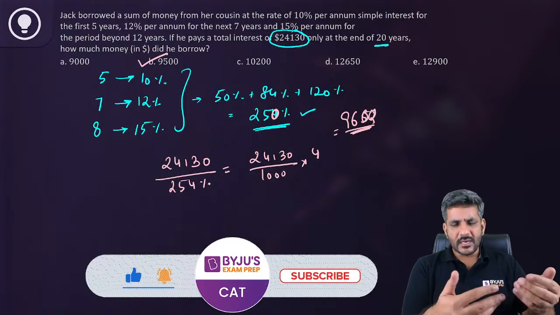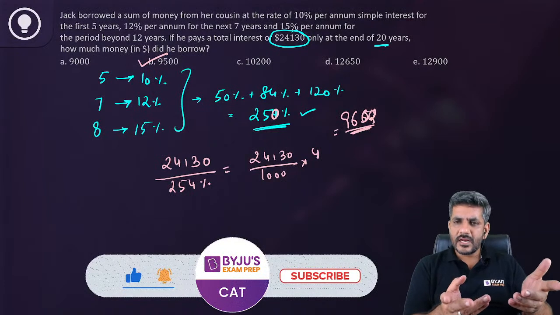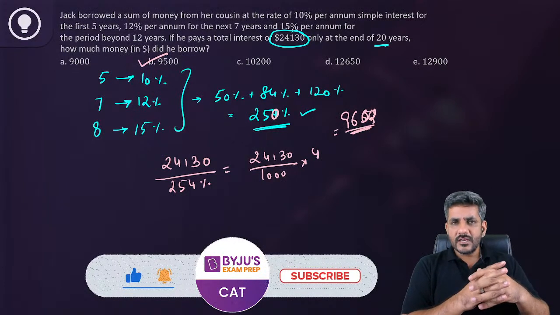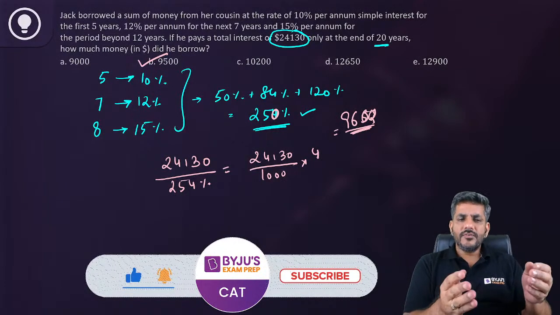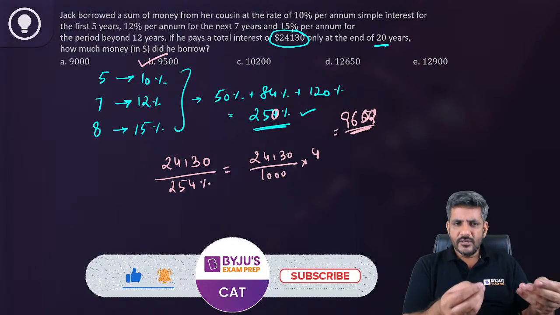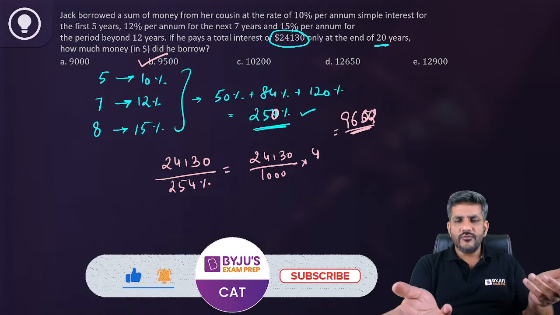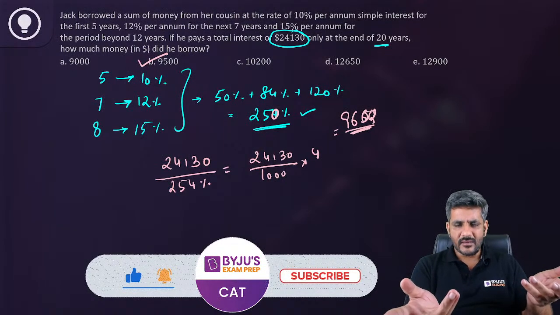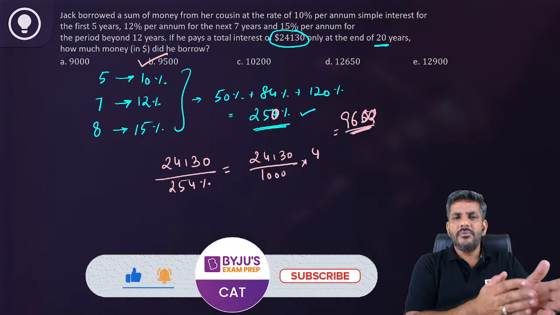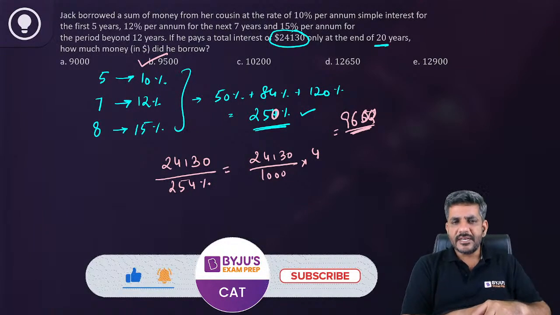I always like approximation because I'm not that good at calculations. So what I generally do, I take approximations. 254 and 250 are very close. So 250 is very easy, 1000 by 4. And 24130 into 4 will come to 96 something. So my answer should be slightly below that. Slightly below that is 9500.